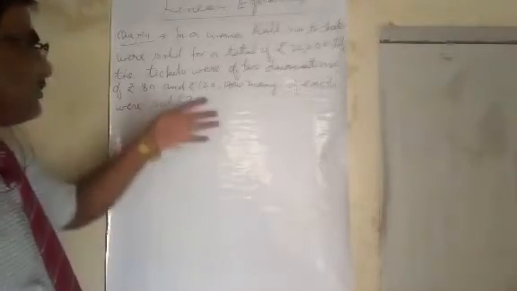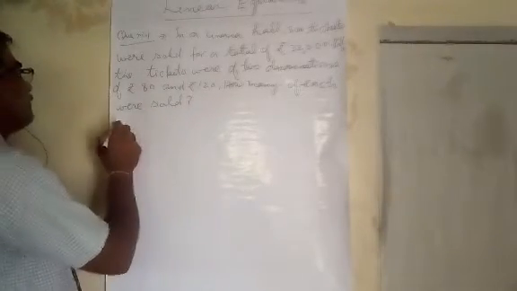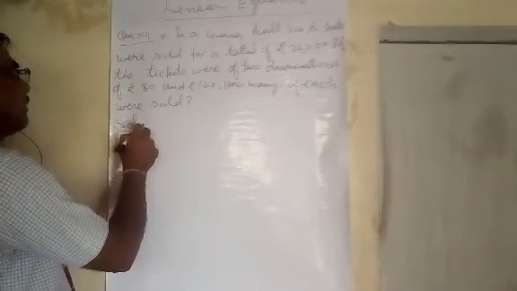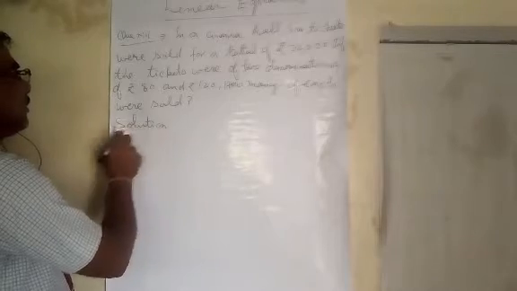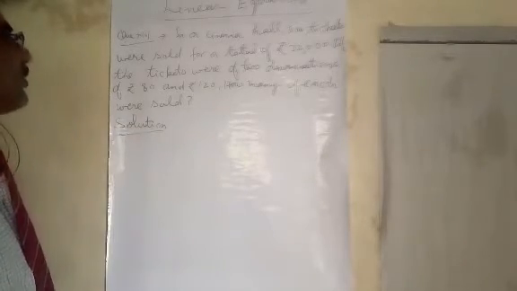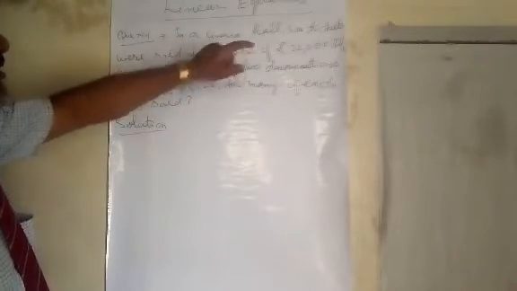Dear students, given the question: in a cinema hall, 300 tickets were sold.